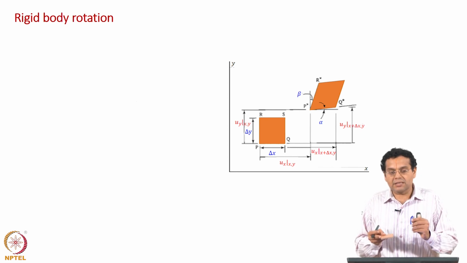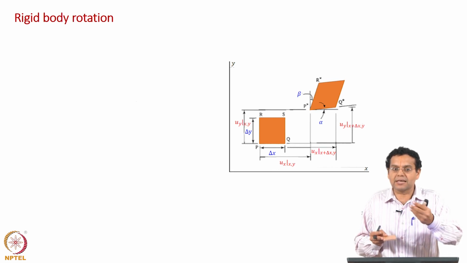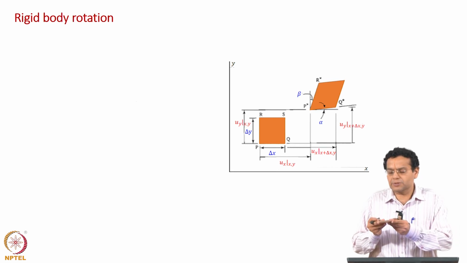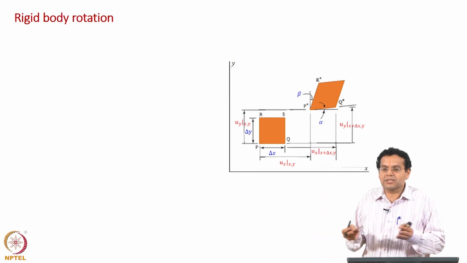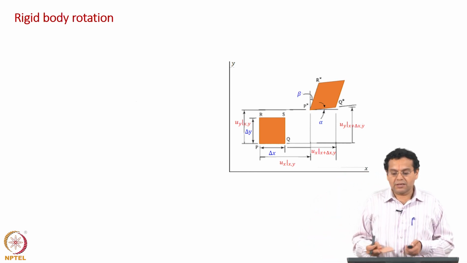Remember, some time back we said translation, that is also rigid body translation, the entire body just moves, just like I am moving like this, it is rigid body translation. If I rotate, that is a rigid body rotation. So, that is why it is called rigid body rotation.